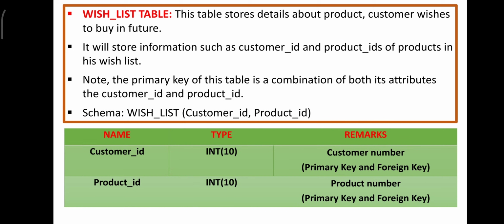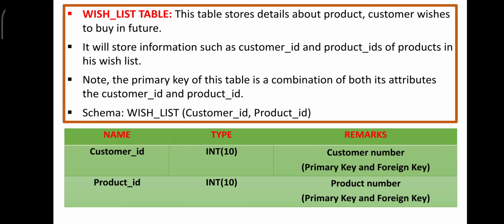As I told you, it is depending upon your like or dislike. You may choose or you may omit a few products. The one you liked and chose, you will make it a wish list, or you can call it a favorite product also. So that is called the wish list table. And here the customer ID that is from the customer table is carried out, and then product ID that is from the product table is taken.